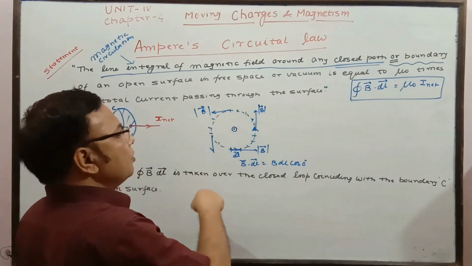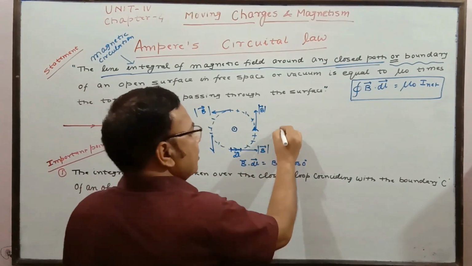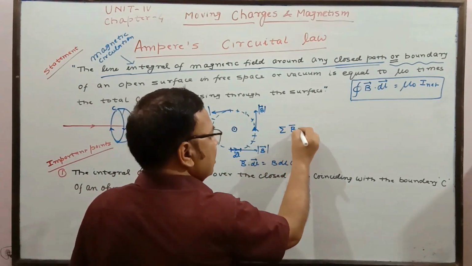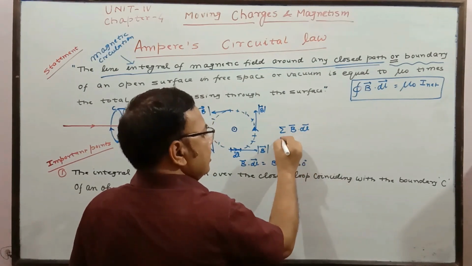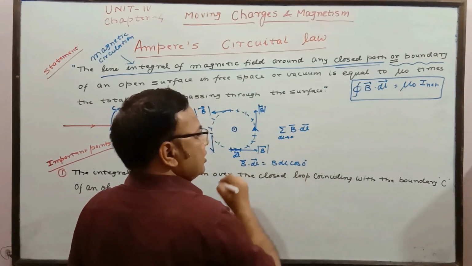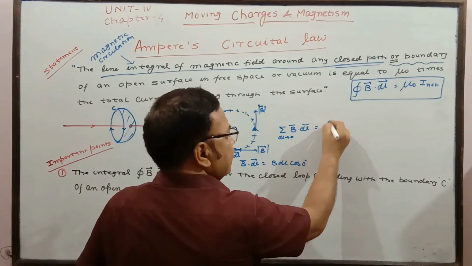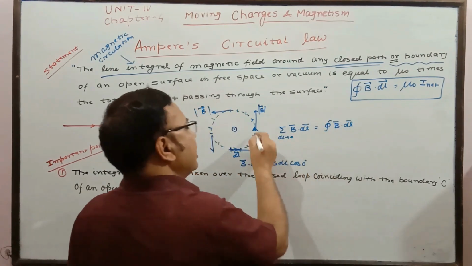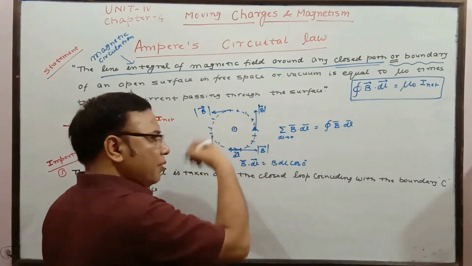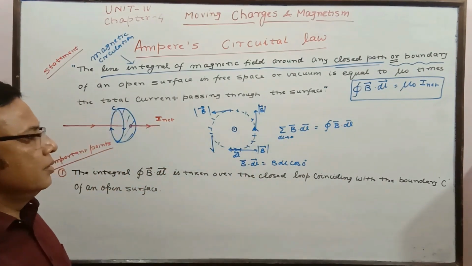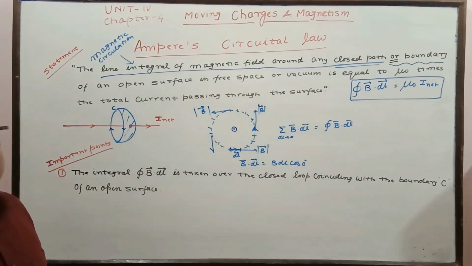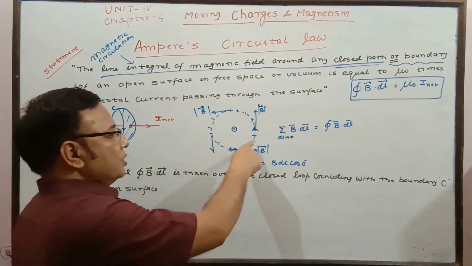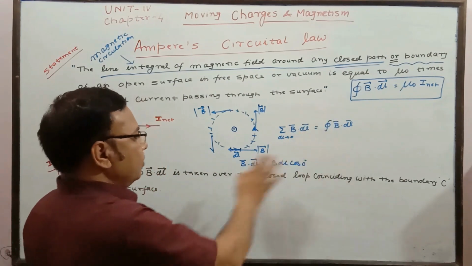When dl is very small, the summation can be written as integral B dot dl, from the start to the end, coming back to the same point. When we sum it up, we get this. So the first point is over.